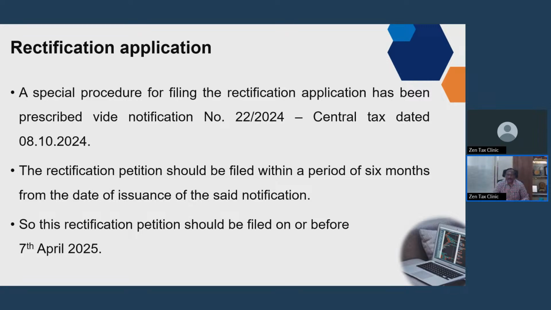Suppose the adjudicating officer has denied you ITC. You did not accept. No, sir, I have got the right. So you agitated the matter to the commissioner. If Commissioner appeals is there, then you can file a rectification petition. For that purpose, 6 months time was given. So from 8/10/2024, the 6 month time is getting lapsed in a few more days, on 7th April 2025. So anyone having applicability of section 16(5) can make an application on or before 7th April 2025 to claim the benefit of the provisions of section 16 subsection 5.